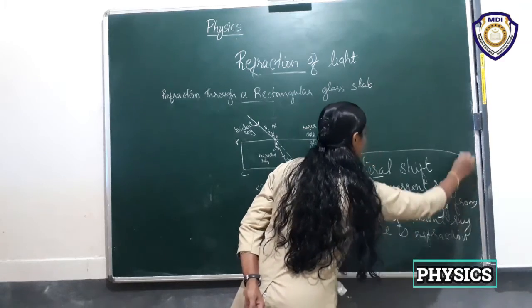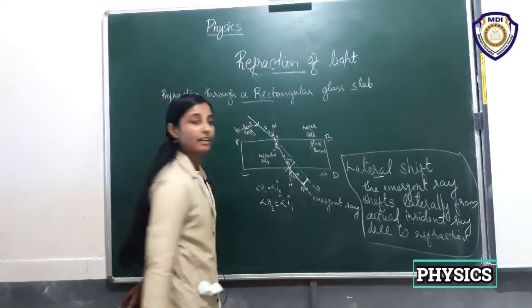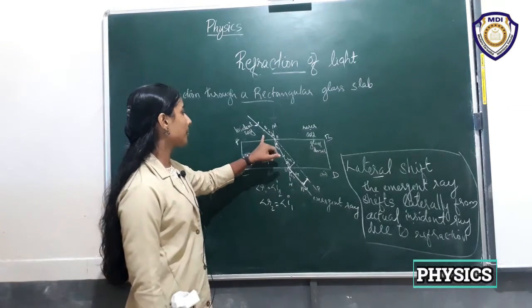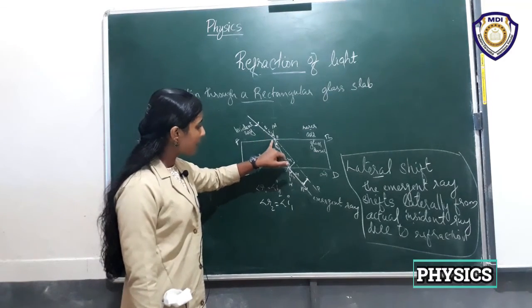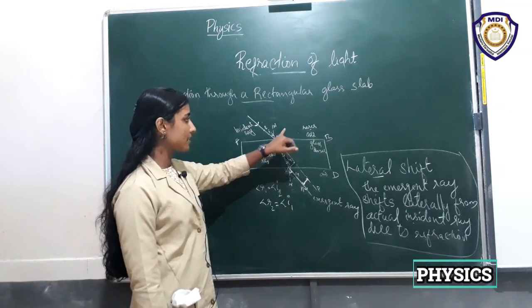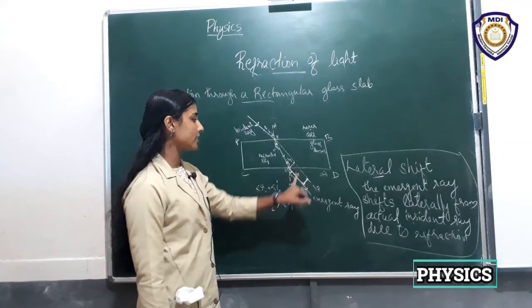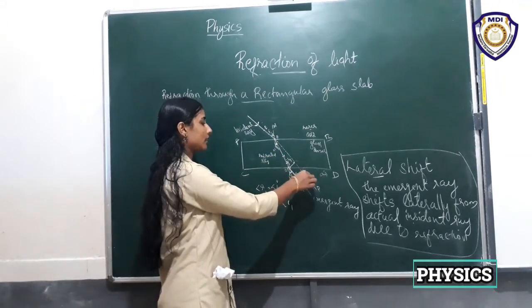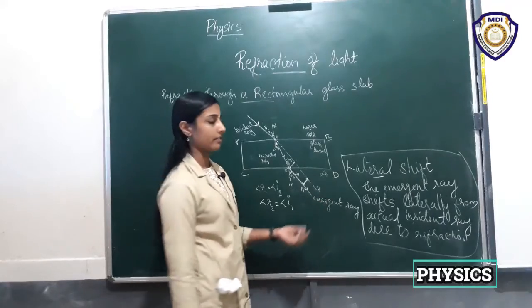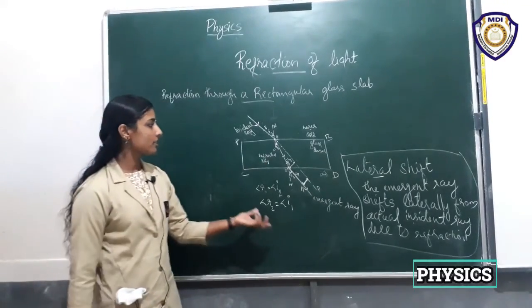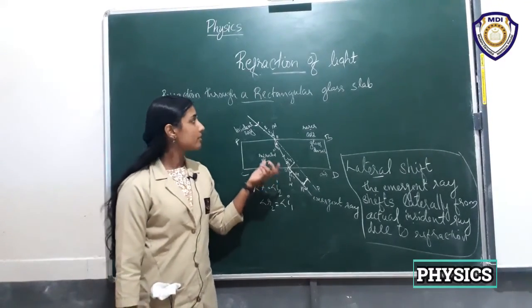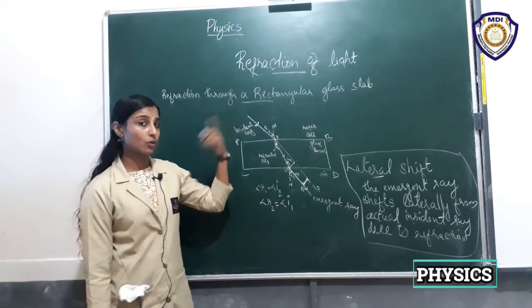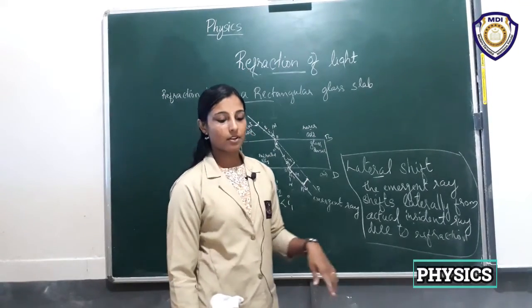This is known as lateral shift. Here refraction happens from rarer to denser and also denser to rarer, and this shift is known as lateral shift. These are the things given by refraction through a rectangular glass slab.